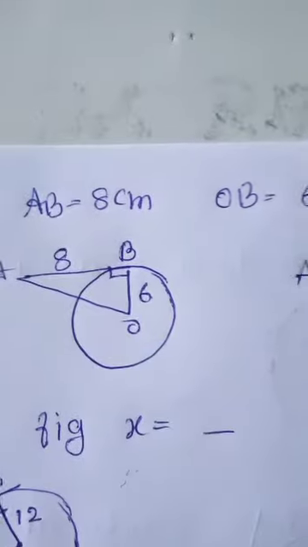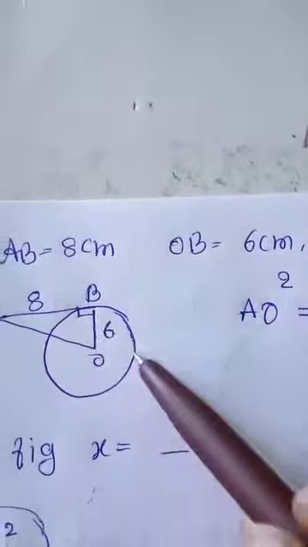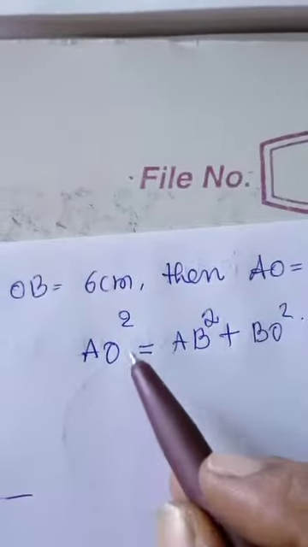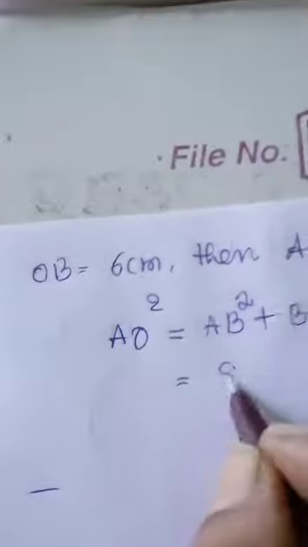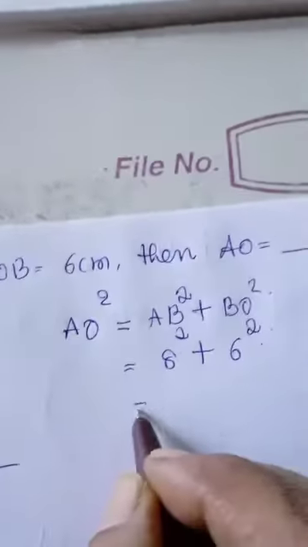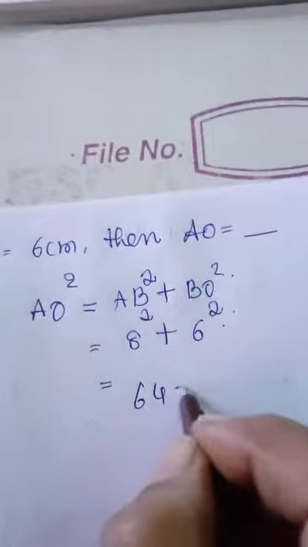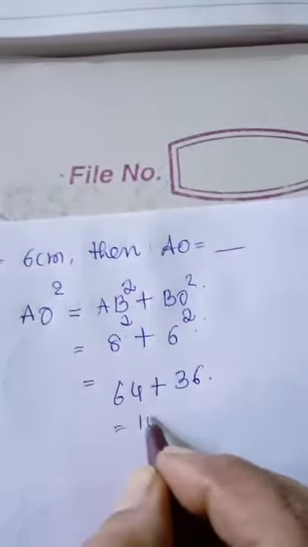In a right angle triangle, the square of the hypotenuse is equal to the sum of the squares of the other two sides. So AO square is equal to AB square plus BO square. Here AB is equal to 8, so 8 square, and BO is equal to 6, so 6 square. 8 square is 64 and 6 square is 36. The sum is 100.